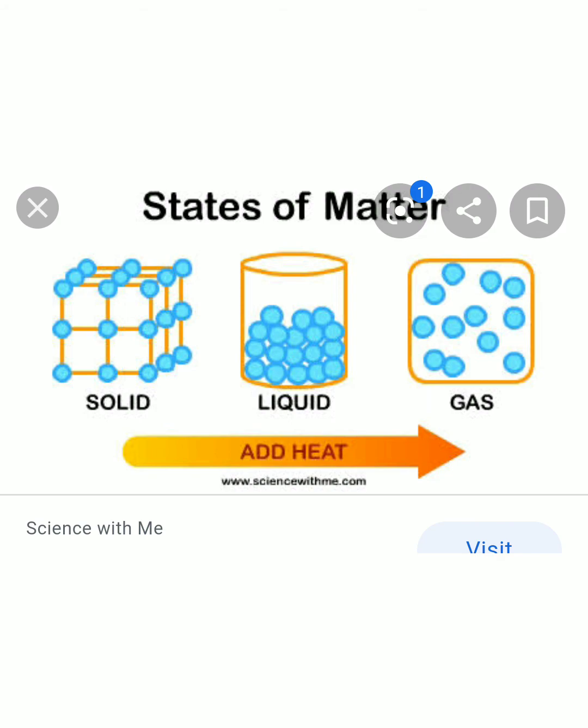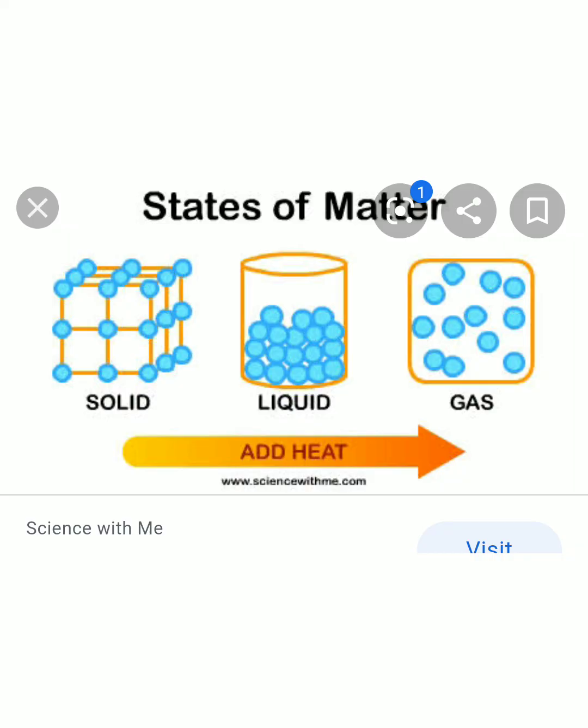Thus the change of state is acquired by the absorption or release of heat.